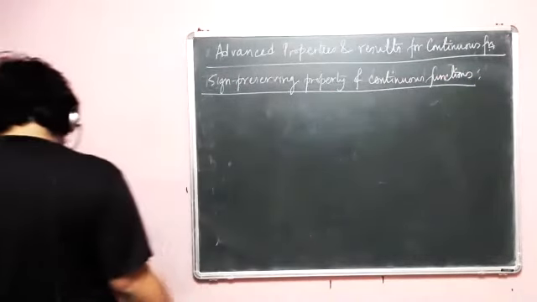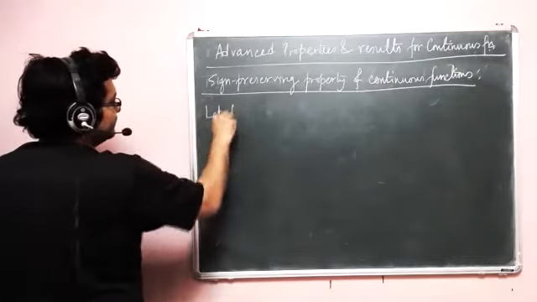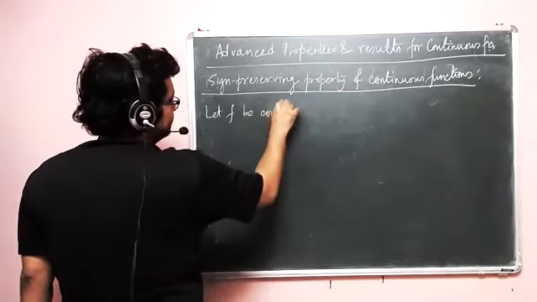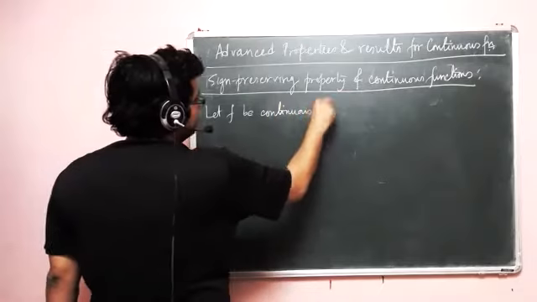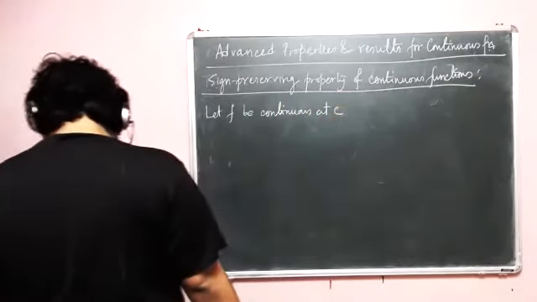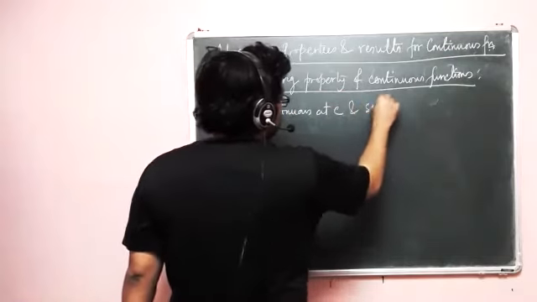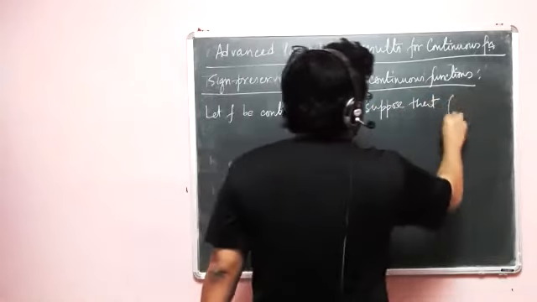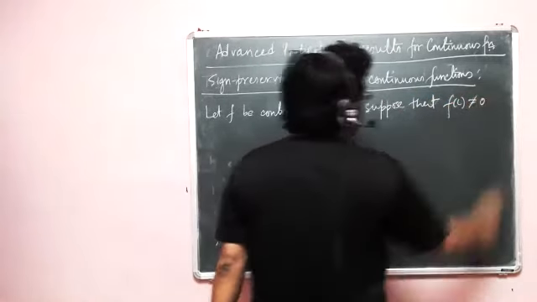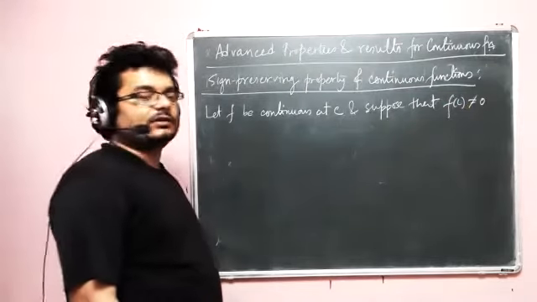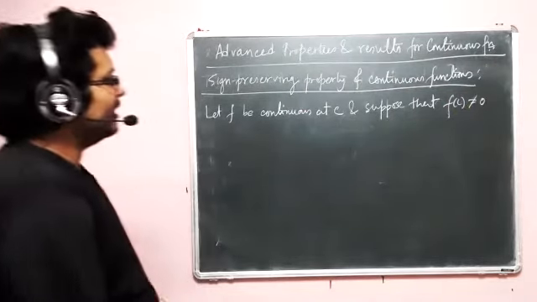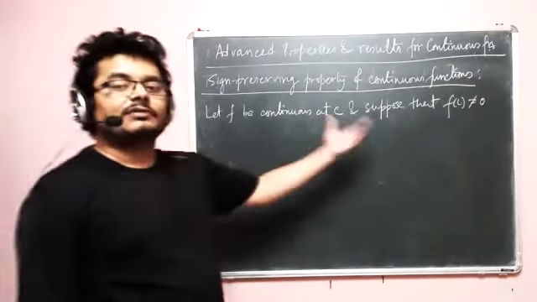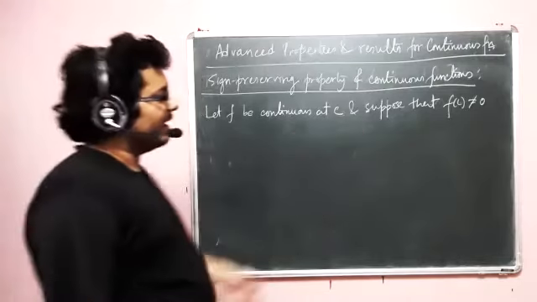So what is that? Let f be continuous at c, that point. And suppose that f of c is not equal to 0. Earlier, the theorem came up with the result for when f of c equals 0. And now what we are saying is the opposite: if f of c is not equal to 0, then what will happen?